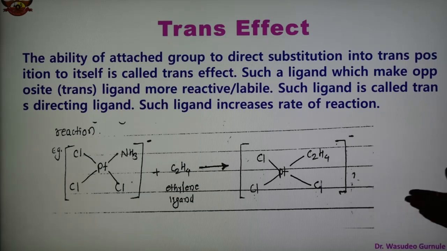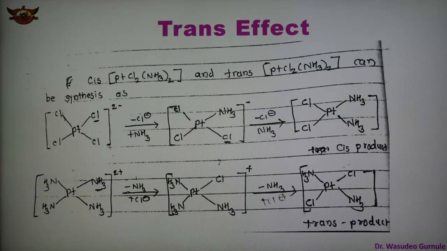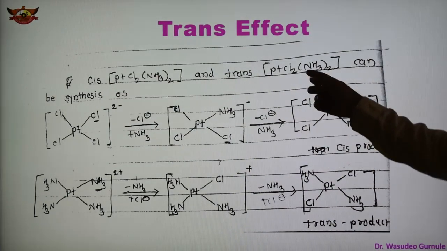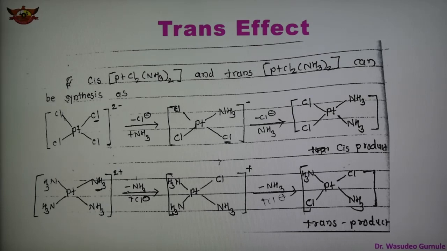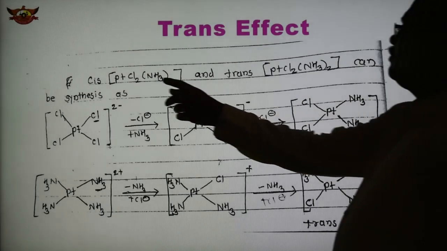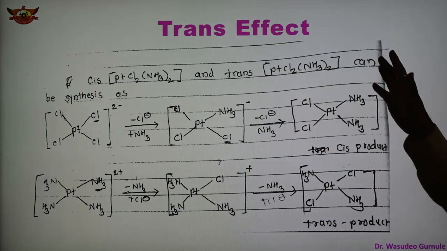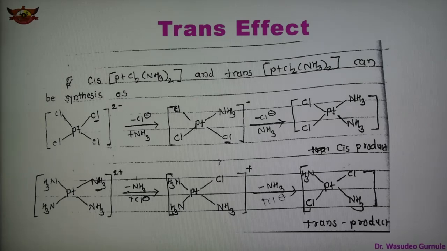Now, what is the trans effect that we are taking in the next part? In this case there is a formation of cis and trans complexes. We are going to discuss the formation of cis and trans platinum complexes and how they can be synthesized. These two complexes have been synthesized, PtCl2(NH3)2, cis and trans, and the synthesis of these two complexes is shown here.